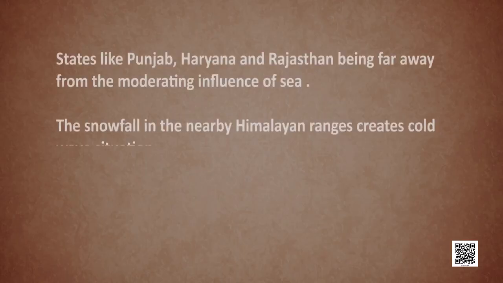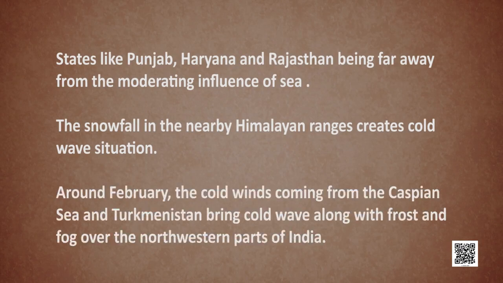And moreover, the snowfall in the Himalayan region also creates a cold wave situation in northern India. Around February, the cold winds coming from the Caspian Sea also bring cold wave along with frost and fog. You must have heard of fog, which diminishes the visibility over the northwestern part of India. So, equable climate in peninsular India, extreme cold wave in northern India. This is happening just because of the factors I have discussed with you.